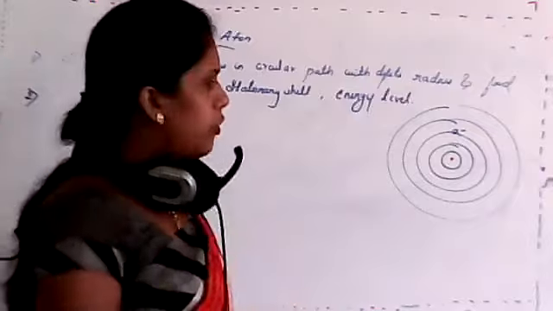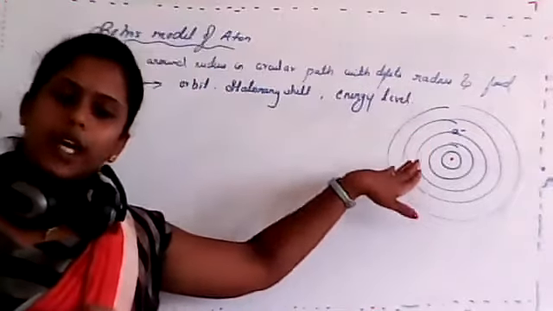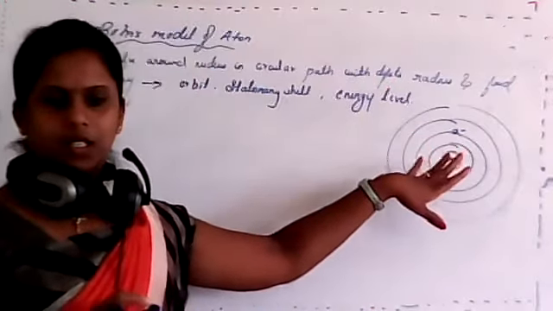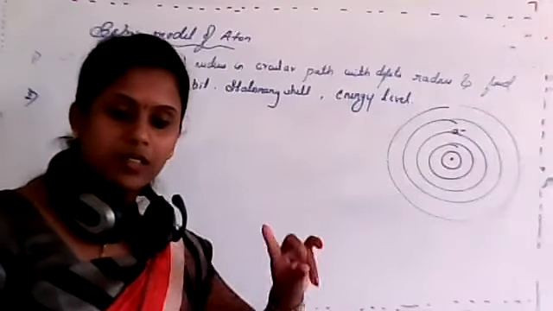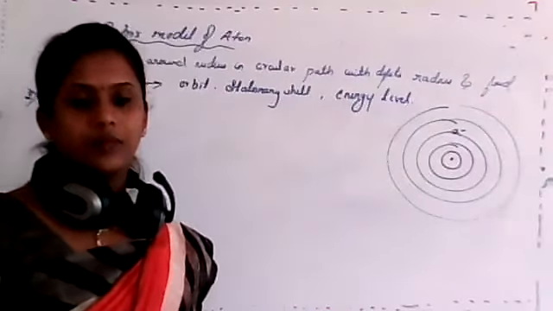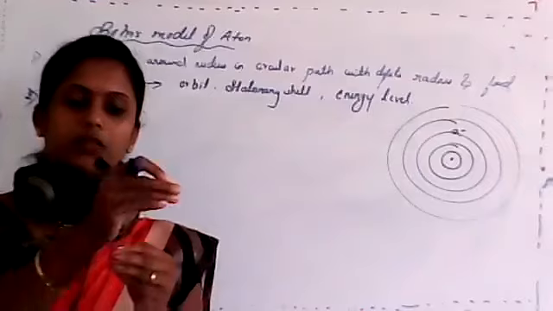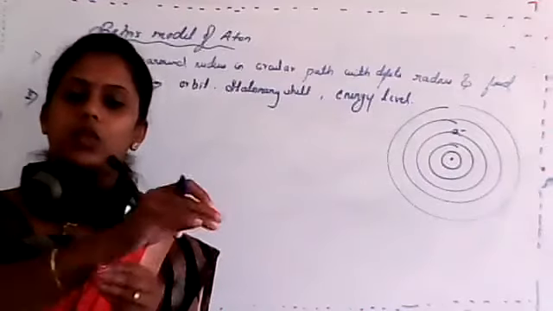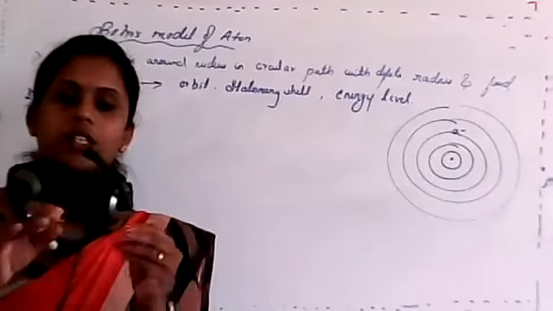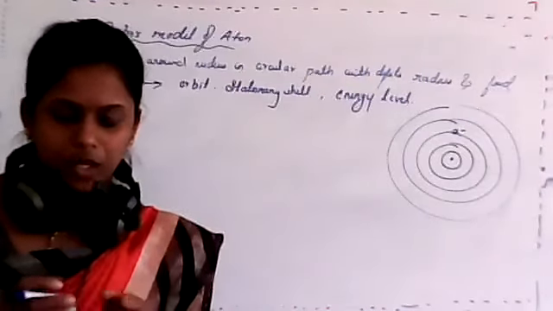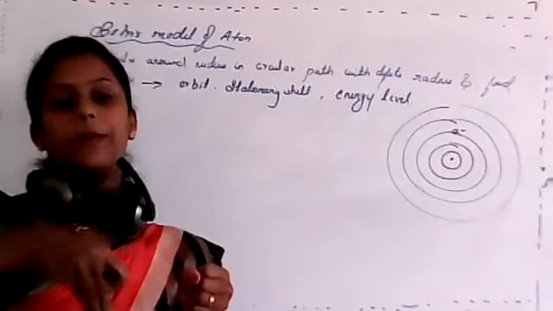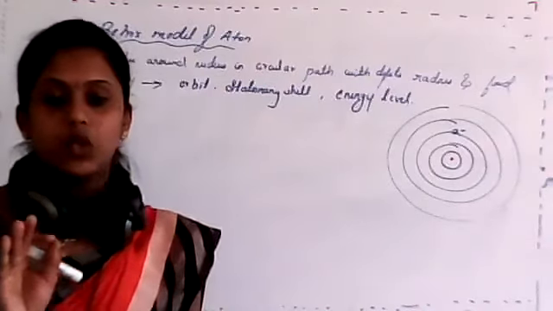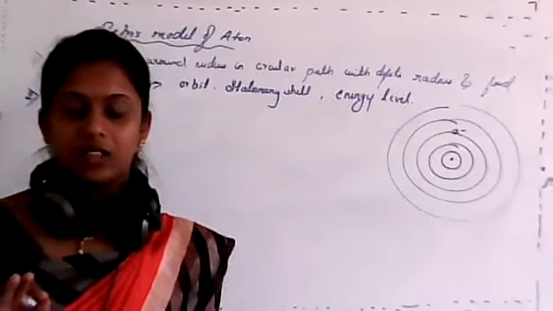Students, just tell me. If the electron revolves around its own path, is there any absorption or emission? Think. The electron revolves around the nucleus with a fixed path, isn't it? If it is in its own path, is there any emission or absorption of energy?